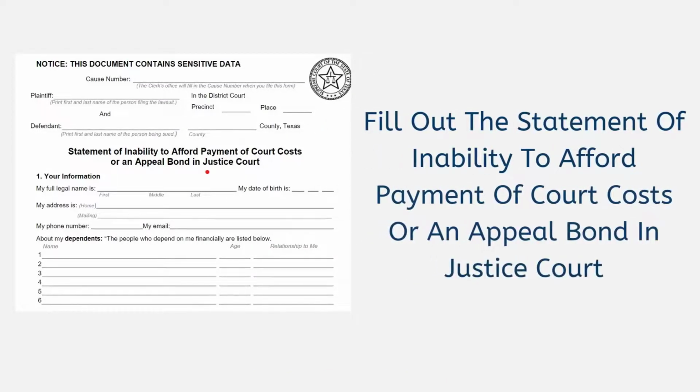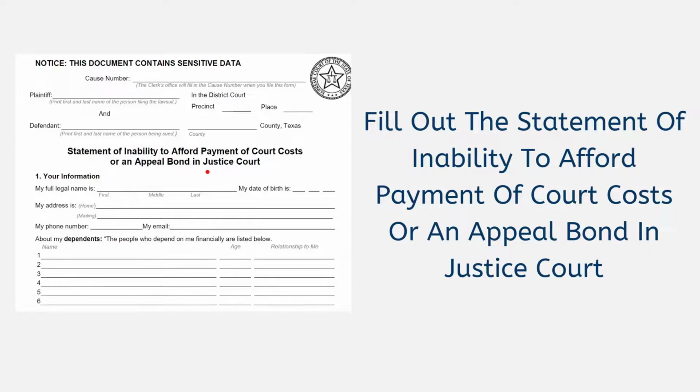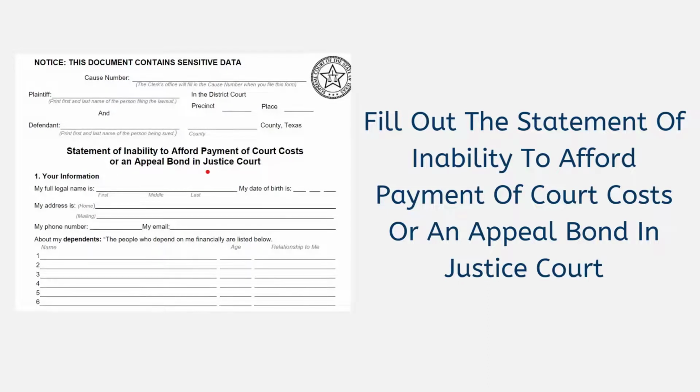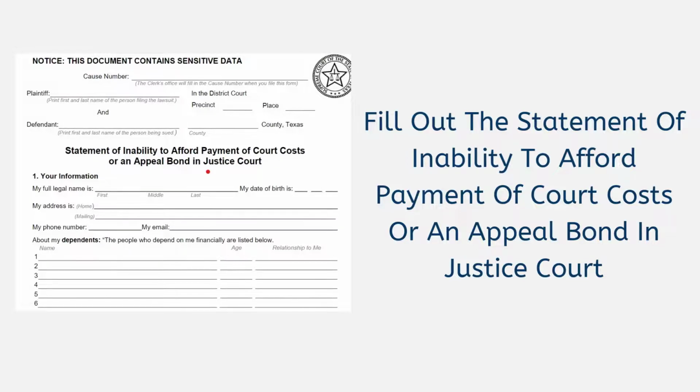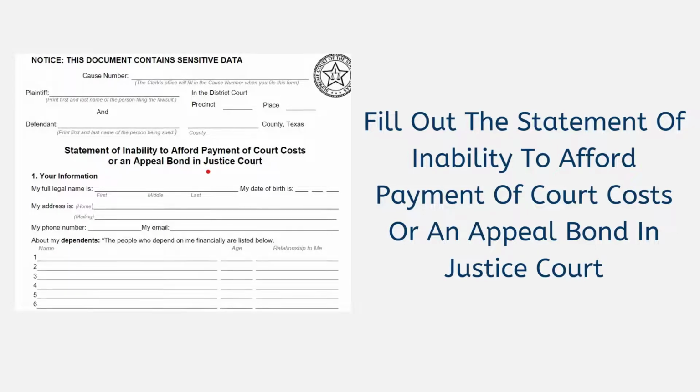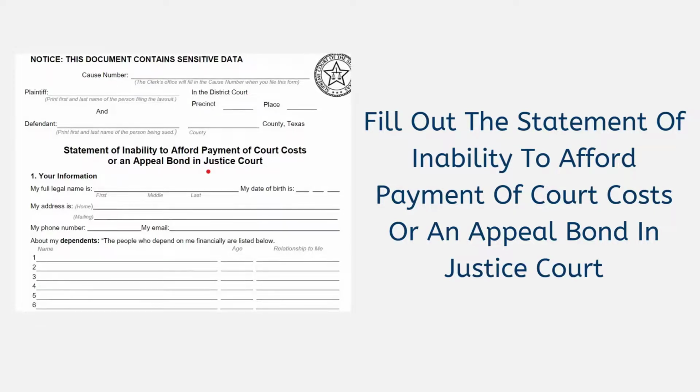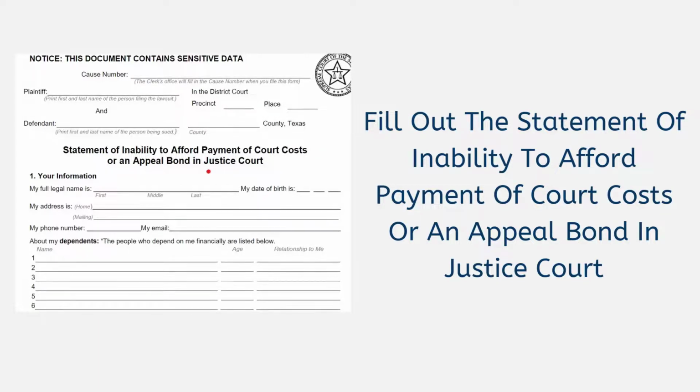The court will not charge you court costs if you successfully fill out the form called the Statement of Inability to Afford Payment of Court Costs or an appeal bond in justice court. If you don't have a copy of this document, you can download one from the web or get a copy from the court. You will need to fill out the document as best as you can, even putting 0 where it applies. You may have to prove to the court that you cannot pay. If you were eligible for legal services but were turned down, you can give the court the letter showing that you qualify for free legal services as evidence. Be prepared to answer any questions about the information you put on this document.